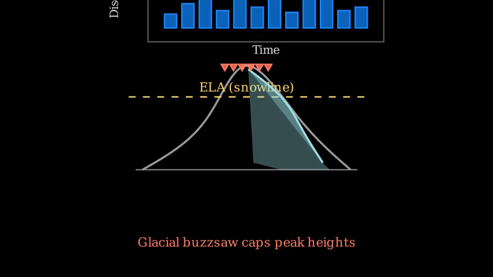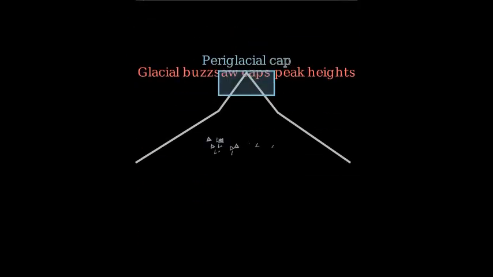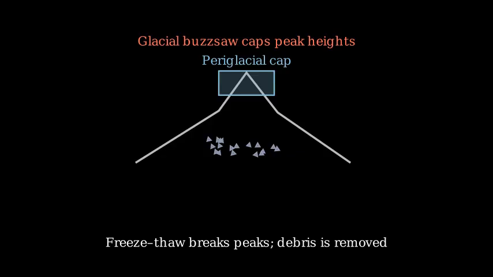Even without big glaciers, cold periglacial processes can chew down summits. Freeze-thaw weathering creates a weak cap that limits peak growth and feeds debris to rivers.